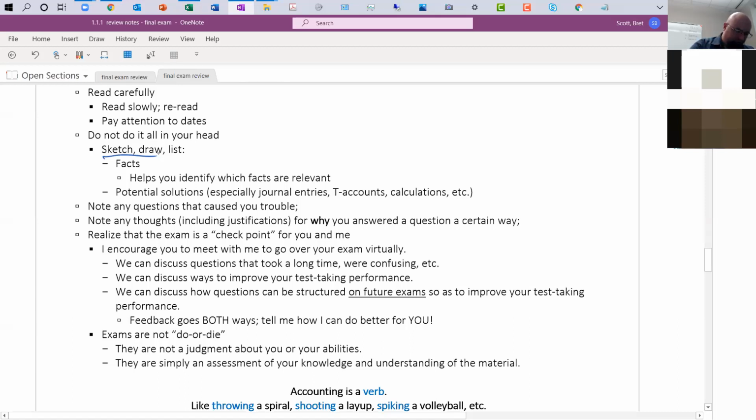Practice writing things down also. When you're going through the practice exams and the practice questions on my accounting lab, practice writing down the facts. Note any questions that cause you trouble.